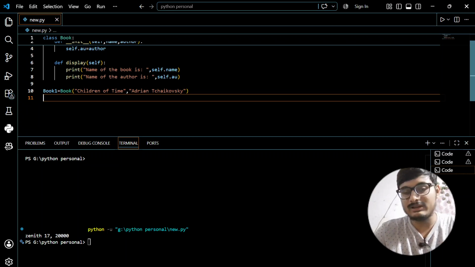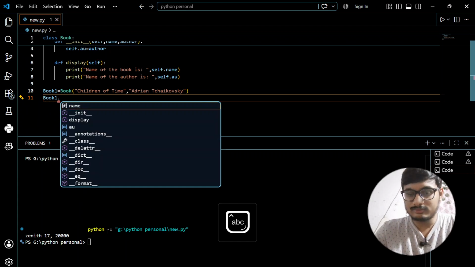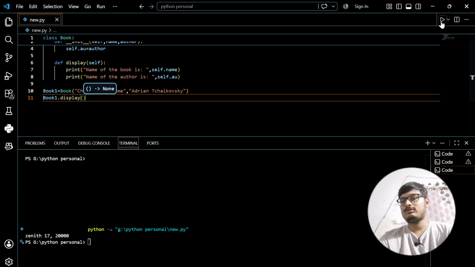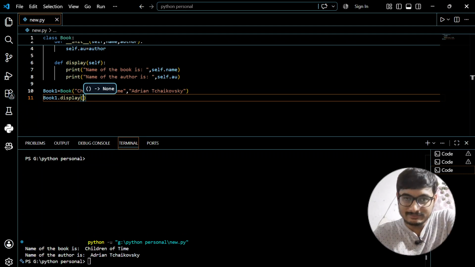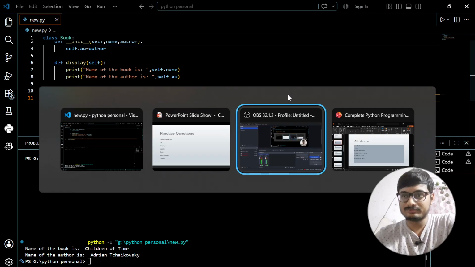Now if I want to print the details of this object, what do I do? Just write book1.display. Now execute this code. We are getting name of the book is Children of Time and name of the author is Adrian Tchaikovsky. So this is how we do it.